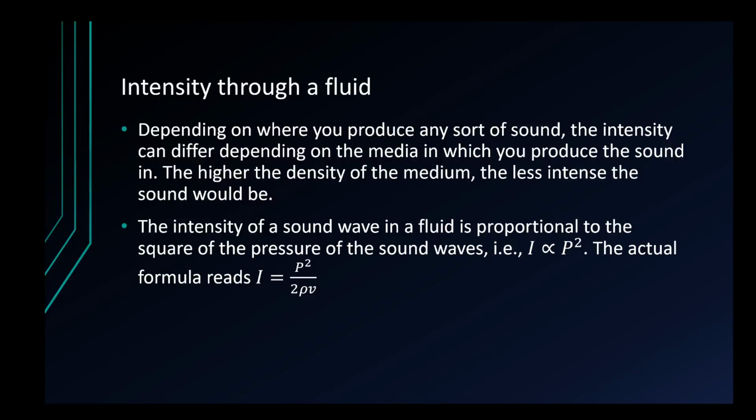Now, the intensity of a sound wave can actually differ depending on the medium you're in. As we previously saw, sound will travel at different speeds depending on the medium it's going through. And there is actually a formula to determine the intensity of the sound wave through that medium if you're given a particular velocity and power. So what we can show is that I equals the power squared divided by 2 times the density times the velocity. Now you can obviously prove that dimensionally, it all checks out.